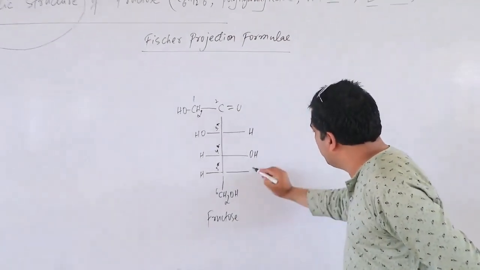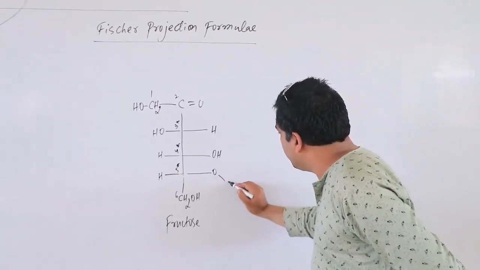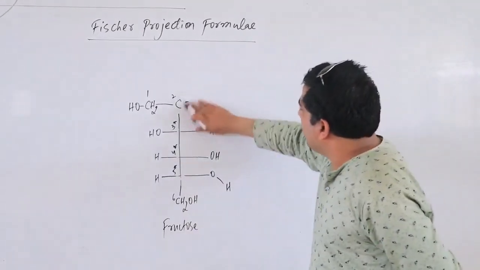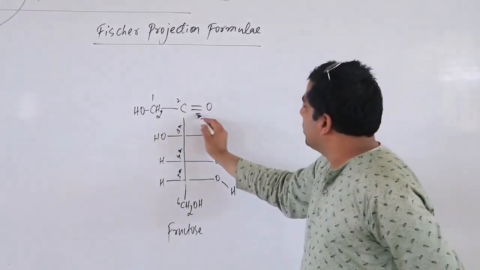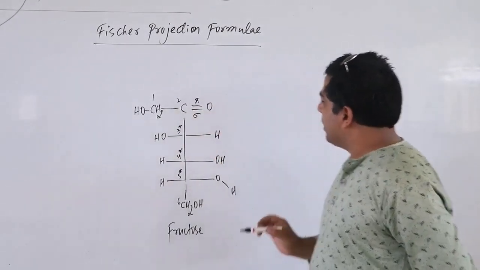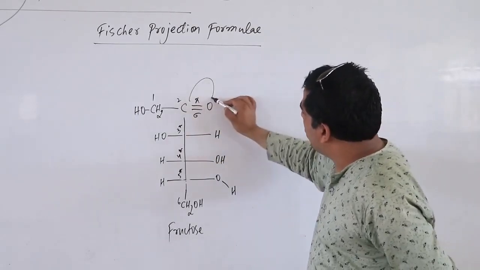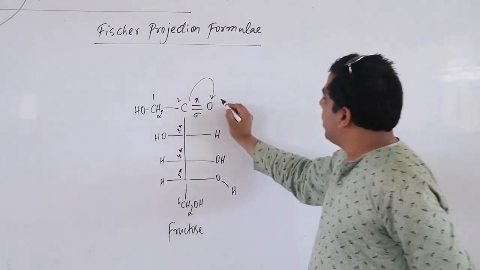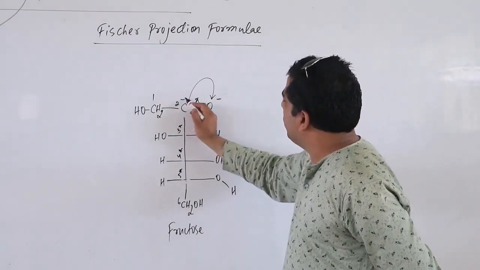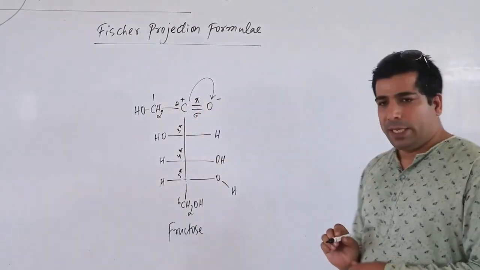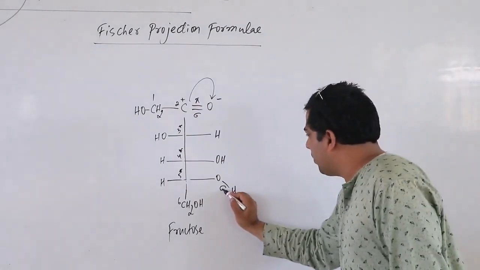Let me open it up. I will write O and H here. Let me write it like this, double bond O, this is the ketone. So sigma and pi. In the case of this ketone, let us shift this pi bond here. So what is the charge here? Minus, and this is the second carbon we know. What is the charge here? Plus. Clear?